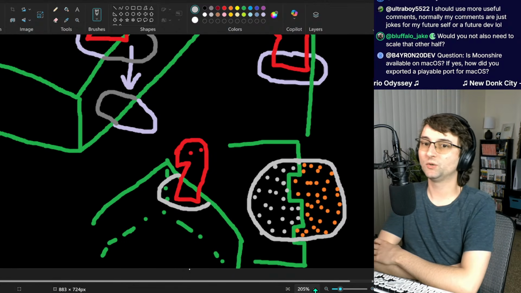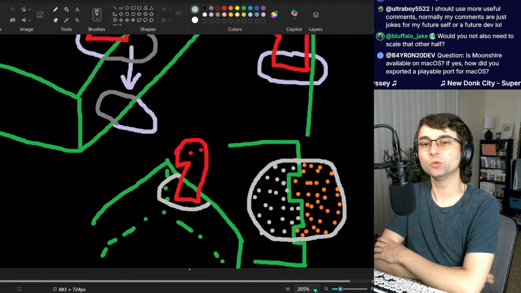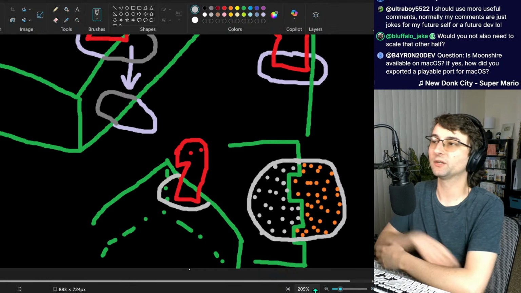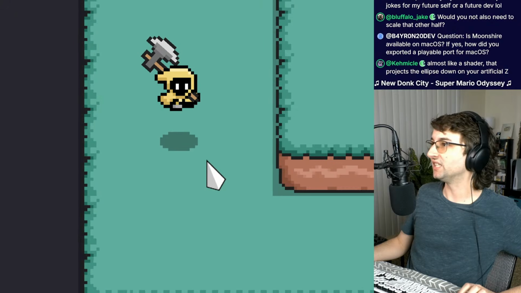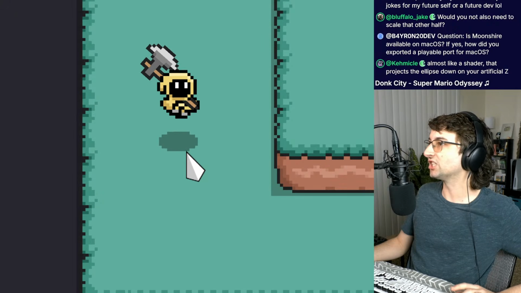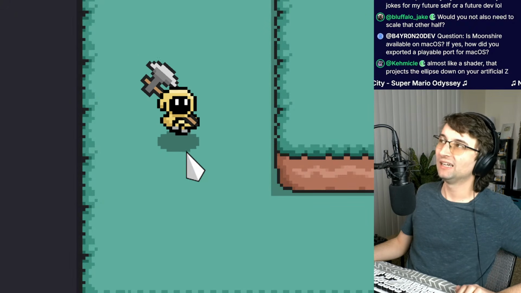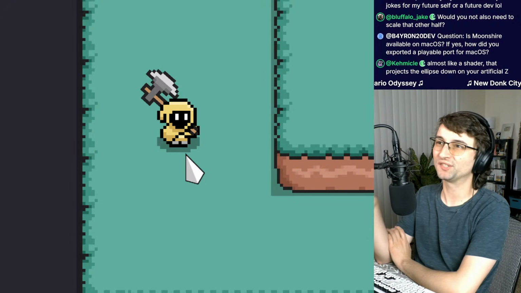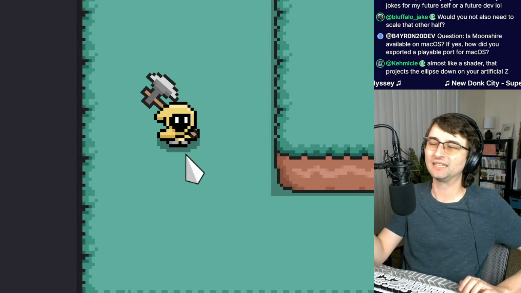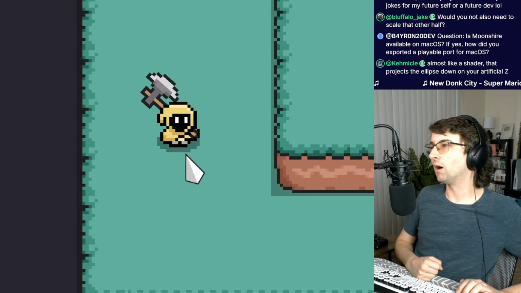Would you also need to scale the other half? Yeah, actually you would. That's a good call out. You would need to scale the other half because like you're pointing out, and you can see it when the player jumps, you can see that the shadow gets smaller as I get higher. And actually someone on stream pointed out that it might actually make more sense if the shadow got bigger as he got higher, but I think I'm going to keep it like this. So it gets smaller when you're higher up.